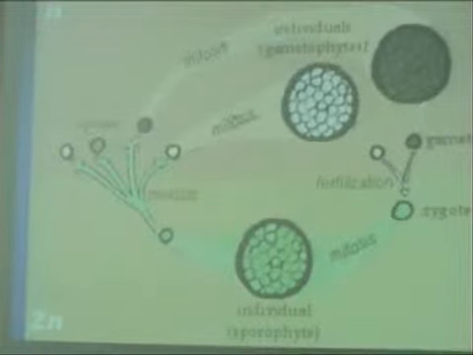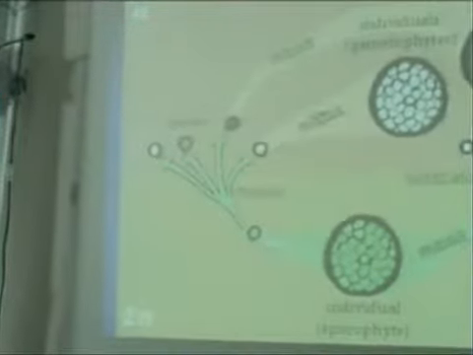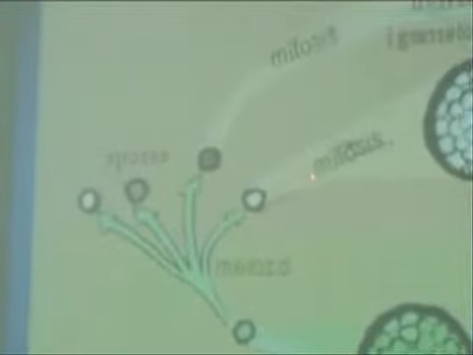Small cells. Spores. Okay? Some spores grow to produce an individual.